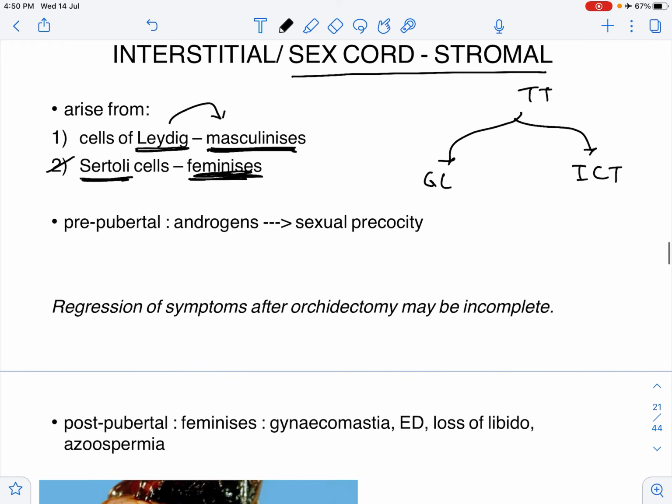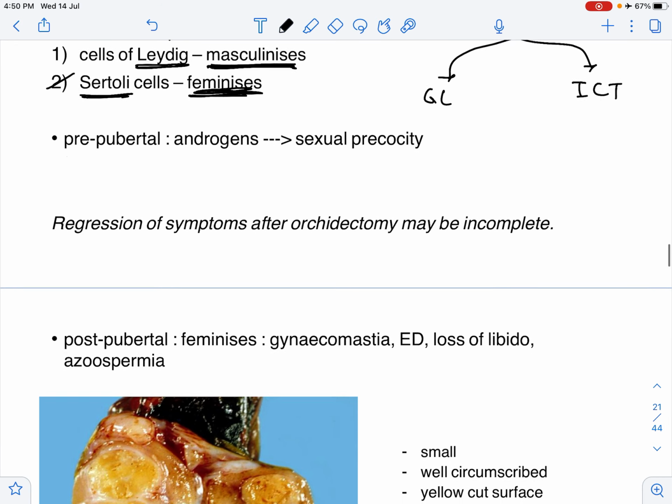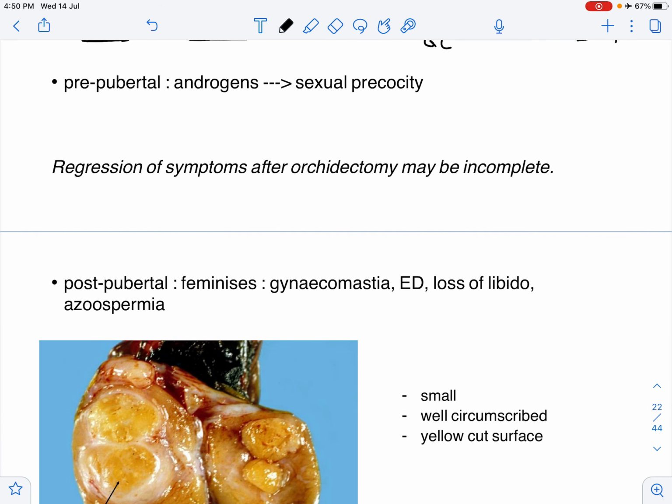Now, these interstitial cell tumors can present either in a pre-pubertal age group or in a post-pubertal age group. The significance of this is that in a pre-pubertal age group, they have a higher proclivity of secreting androgens. If it secretes androgens, we will get sexual precocity or premature puberty.